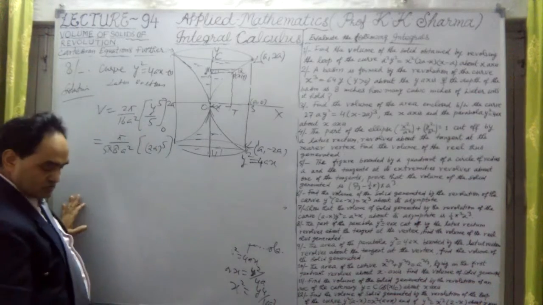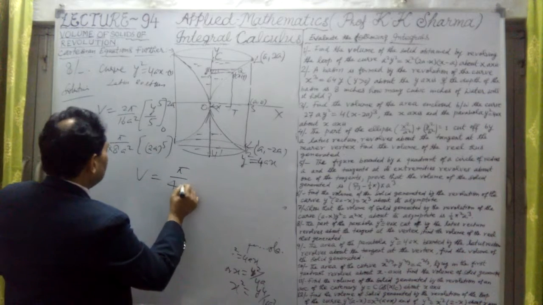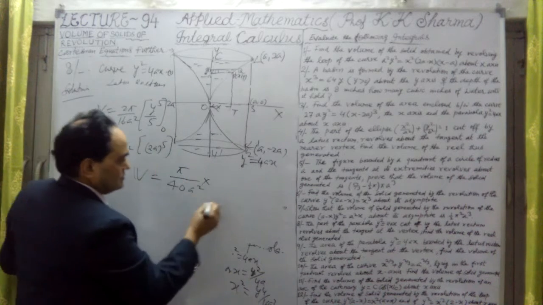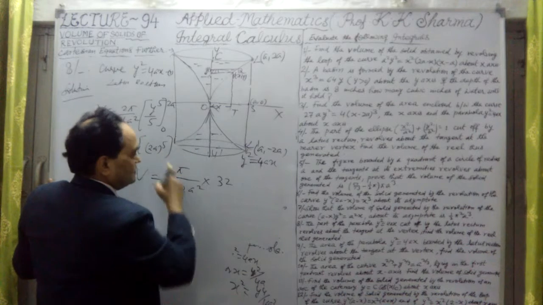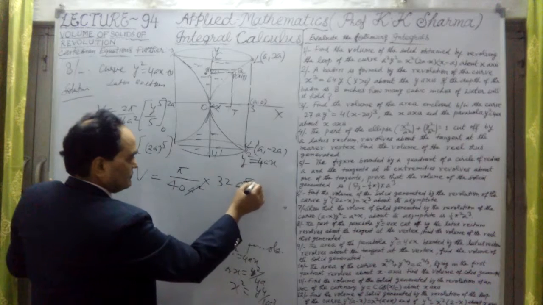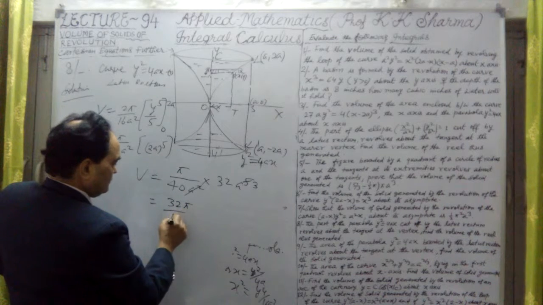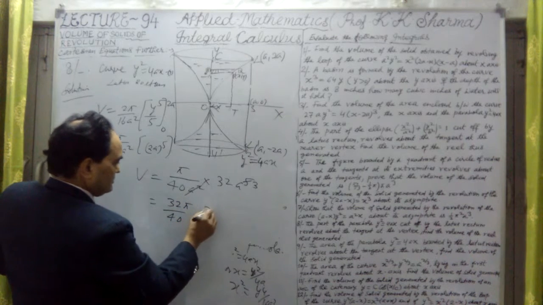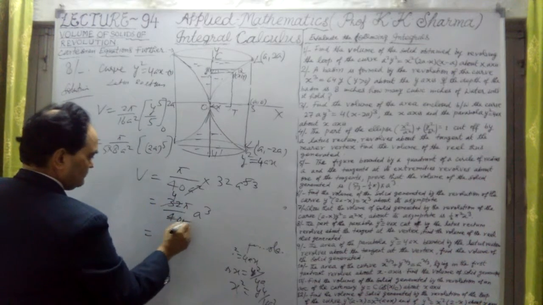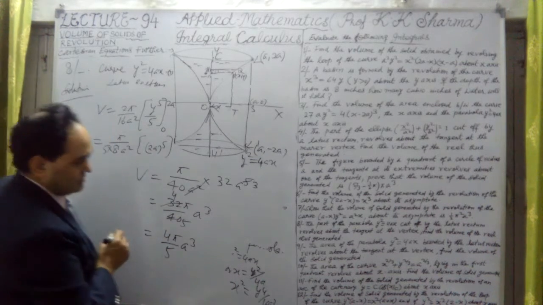The answer V will be pi upon 40 a square, into 32 into a to the power 5, and a to the power 5 by a square is a cube. I'll cancel this out: 8 fours are 32, 8 fives are 40. It is 4 pi upon 5 into a cube. This is the answer here.